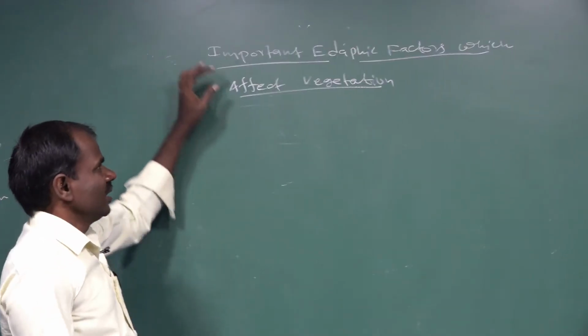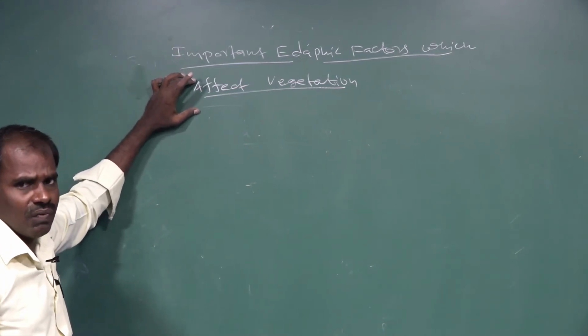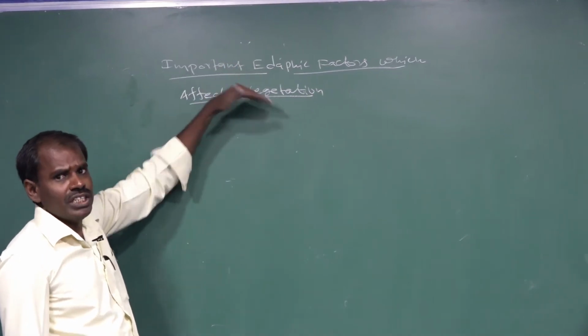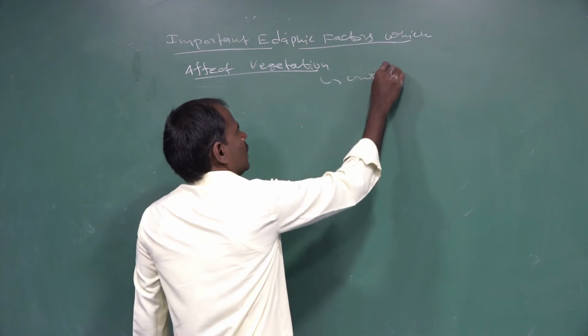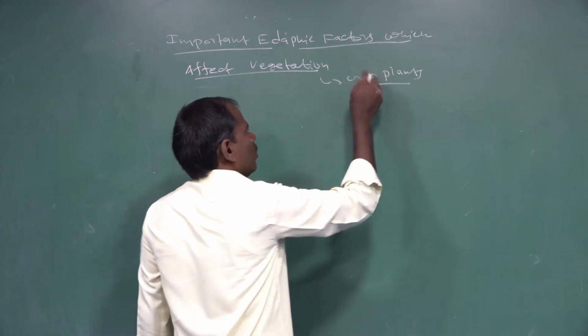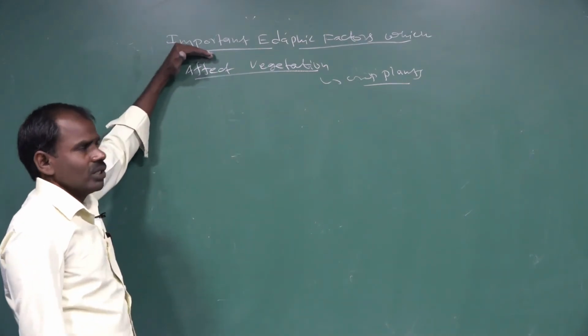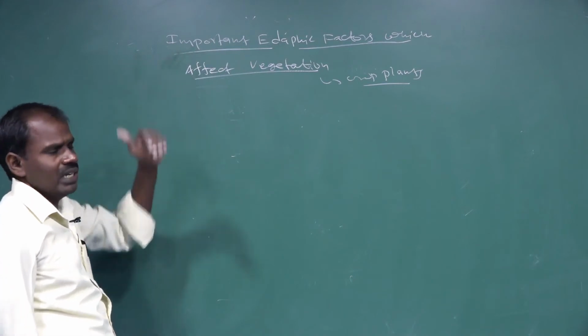Next are the important edaphic factors which affect the vegetation, as follows. What are the edaphic factors which affect vegetation growth? Vegetation means crop plants. Crop plants can grow with some soil factors involved as important sources.